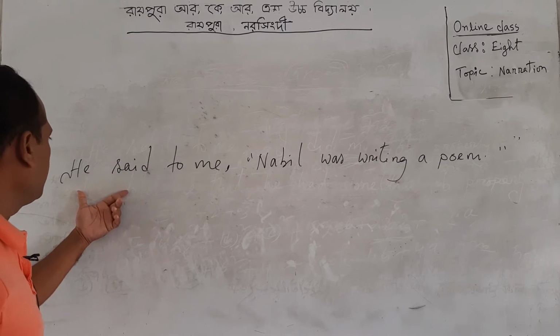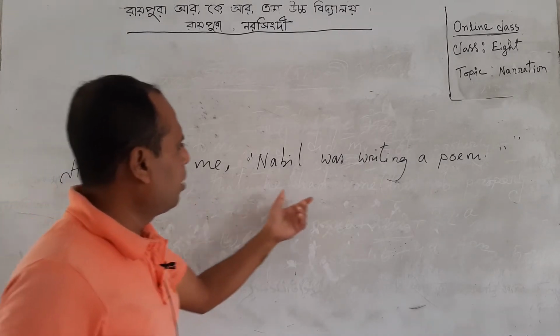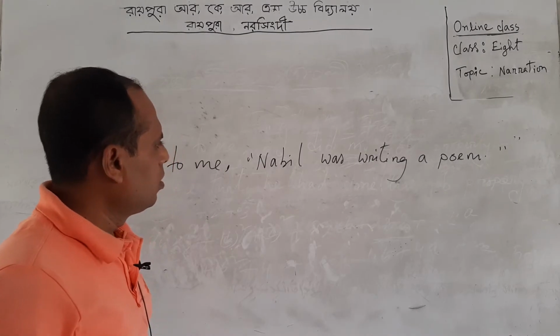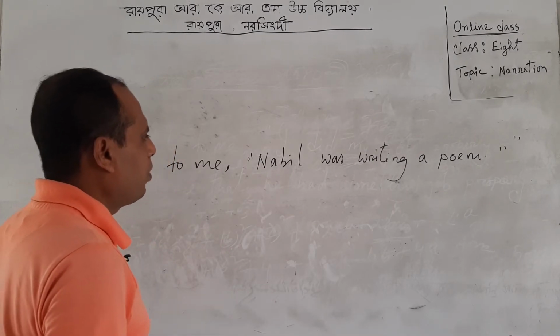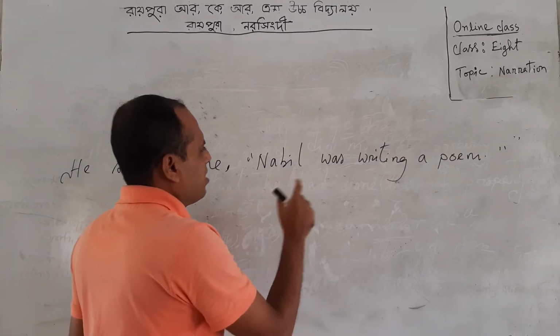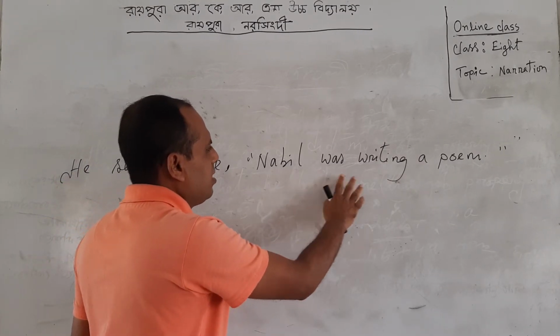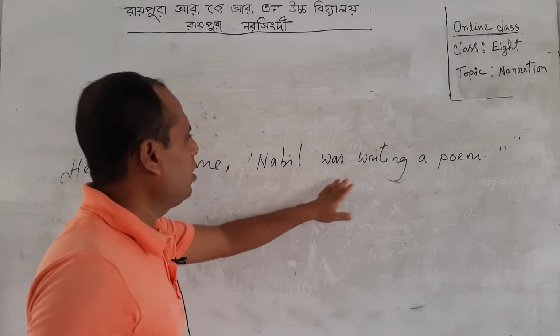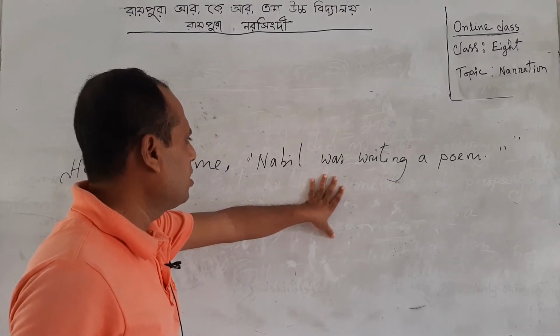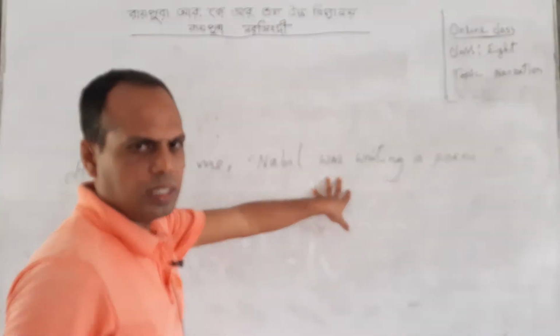Here I have written, he said to me, Nabil was writing a poem. So we will find out the tense. What tense is it? Nabil was writing a poem. That means it is an example of past continuous tense.